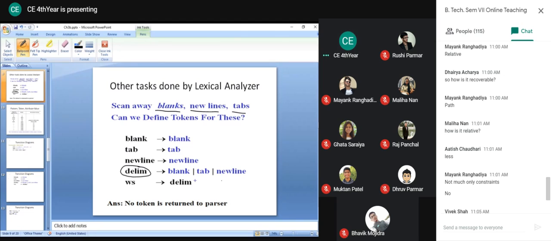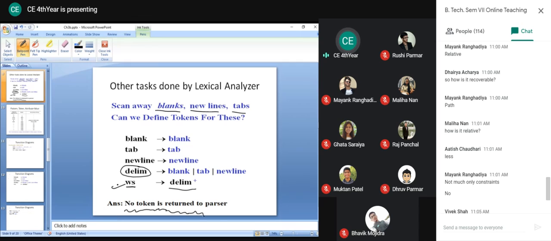So blank, tab or new line character, which is present in the program, they are indicating a delimiter. So basically, we are defining a regular expression for this white space using delimiter plus. So one or more occurrences of this delimiter is known as a white space. If you give multiple spaces, all are known as a white space. So one occurrence of blank, tab or new line character is known as a white space.